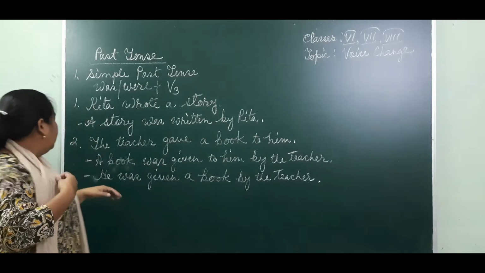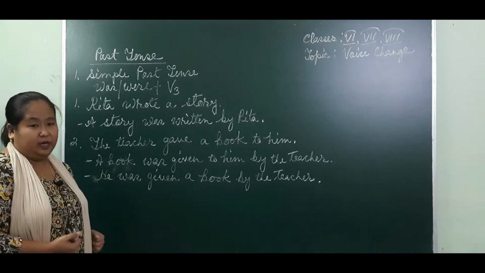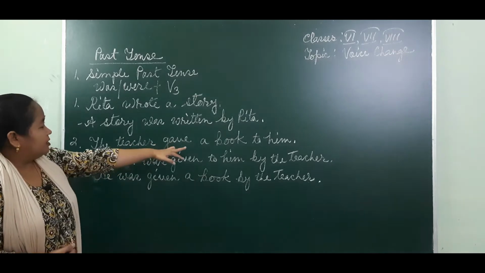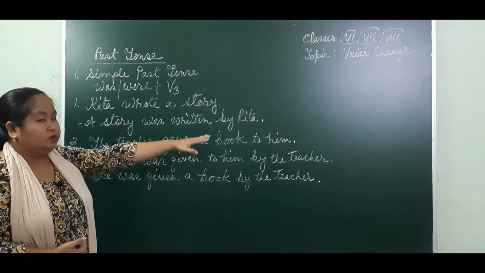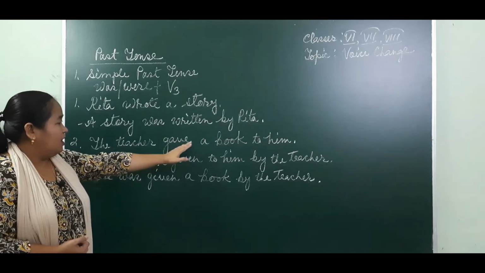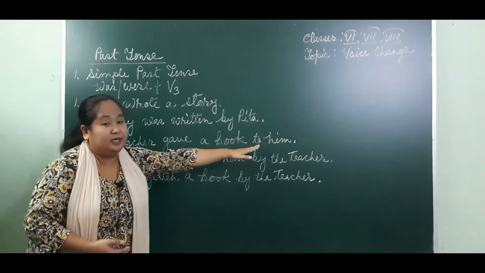All right, so in another sentence here, the teacher gave a book to him. Here in this sentence we have two objects. The teacher gave what? A book. It is a direct object. To whom? To him. It is an indirect object.